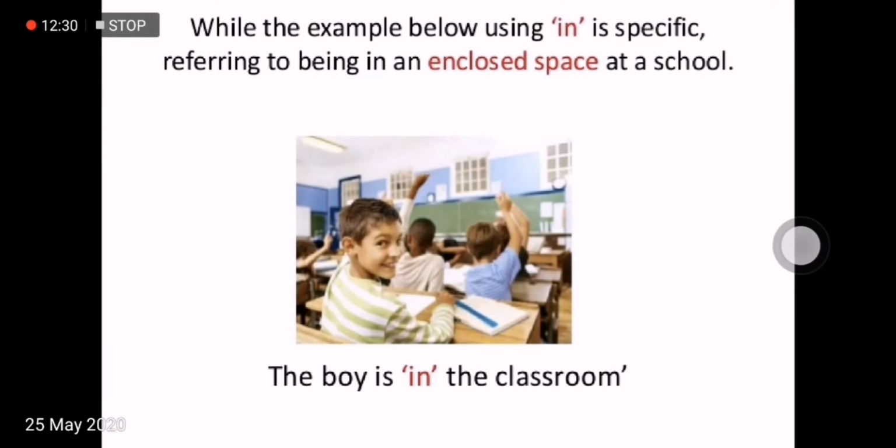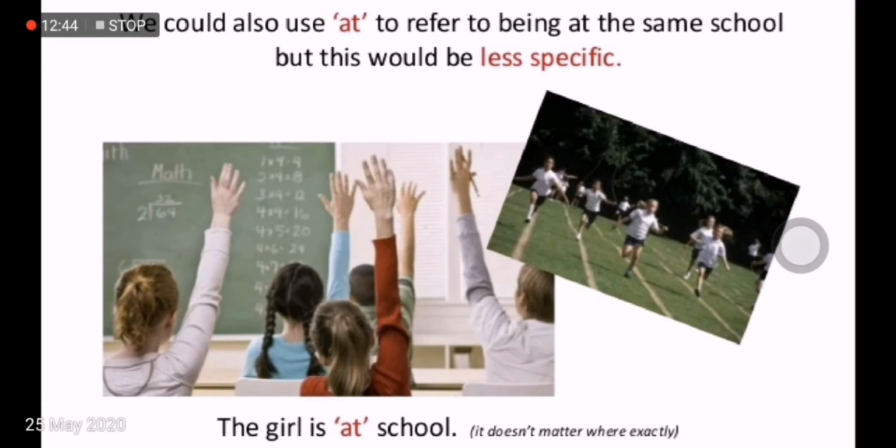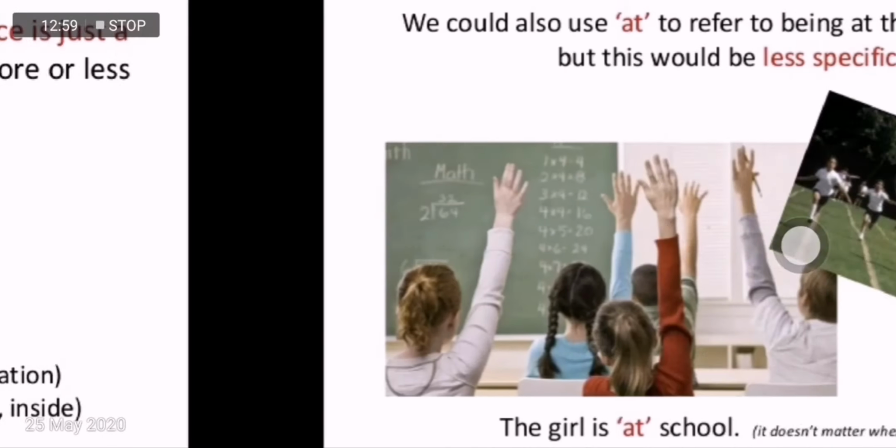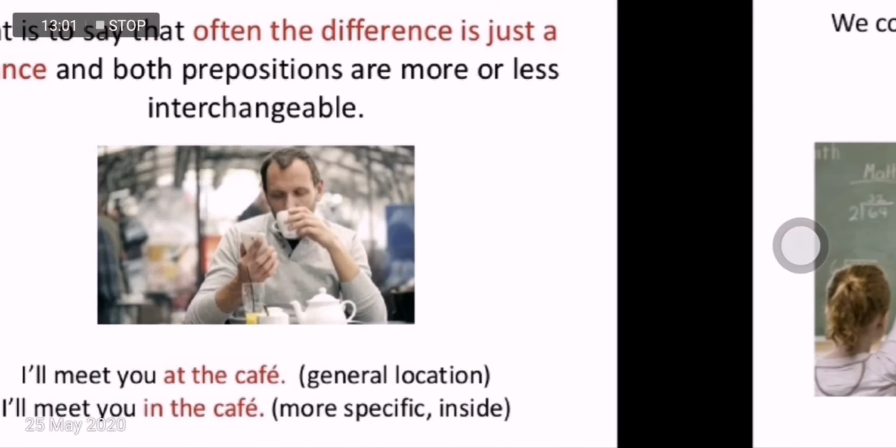Well, the example below using in is specific, referring to being in an enclosed space at a school. For example, the boy is in the classroom because it is an enclosed space. We could also use at to refer to being at the same school, but this would be less specific. For example, the girl is at school, so it doesn't matter where exactly. It can be playground, it can be a garden, it can be a lawn, or anywhere that surrounds the school. It can be canteen also.